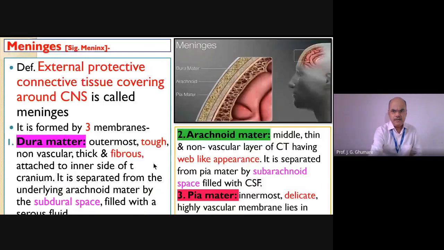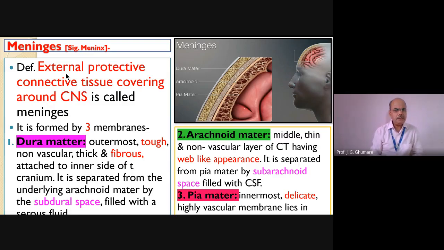The diagram that I am giving: see, this is the brain from inside. This is the total head with the skull, and here the brain is inside. This much section I have enlarged here for your understanding. A diagram is not expected, still I'm showing the diagram. See, from outside we have the bony covering. This is the bone, and then we have three coverings from outside to inside. These are external protective connective tissue coverings around the central nervous system.